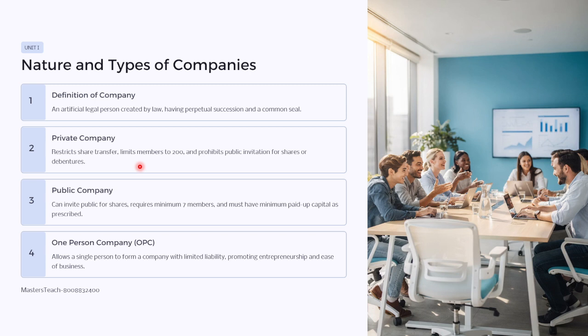Private company: it is restricted in share transfer, it has a limit of up to 200 members only, and prohibits public invitation for shares or debentures. That is about the private company. A public company can invite the public for shares, requires a minimum of 7 members, and must have paid up capital as prescribed. Then one person company we can simply call OPC. It allows a single person to form a company with limited liability, promoting entrepreneurship and ease of business. These are the nature and types of companies.